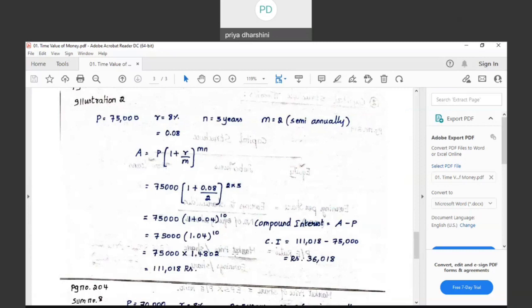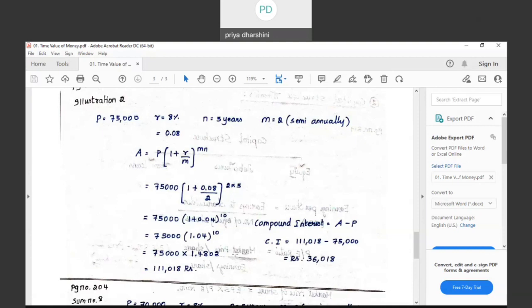75,000. Like in the previous sum, have they told that 75,000 is invested every month, every quarter, or every year? Have they told about the repetition of investment? Ascertain the future value and compound interest of 75,000, which means it is a lump sum investment. So the principal is invested only once. It is not an annuity. That is the first inference from the question.